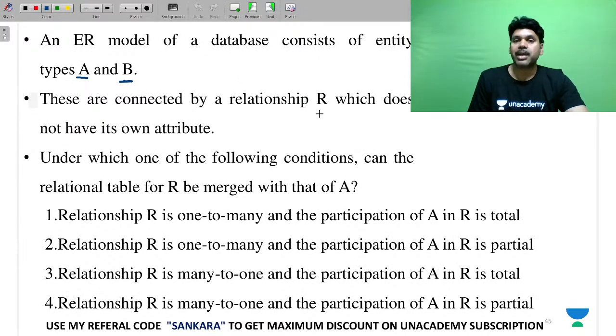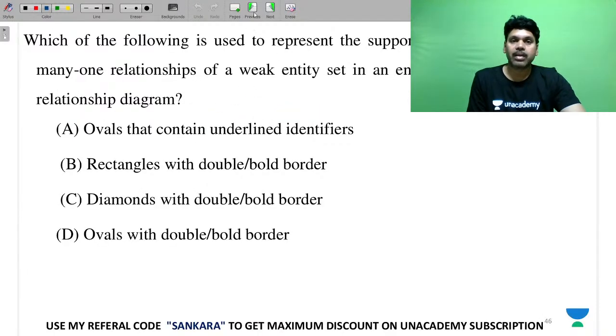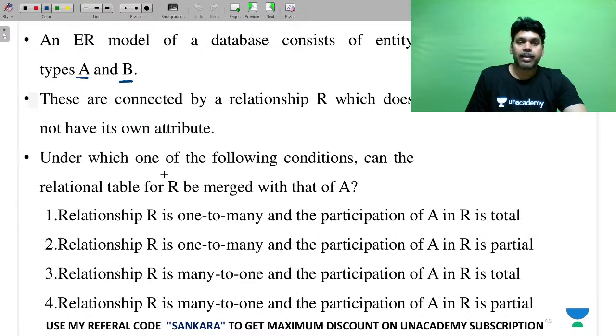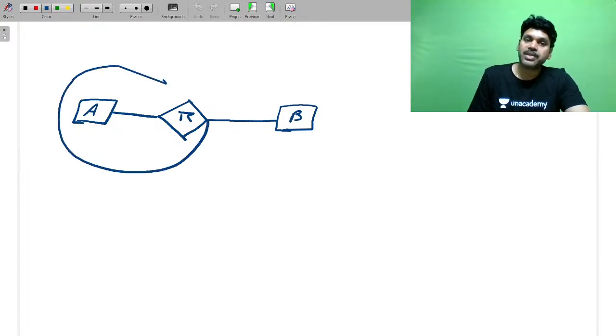They are connected by R, which does not have its own descriptive attributes. The relationship name is R. Under which of the following conditions can the relation table R be merged with A? I want to merge with A.